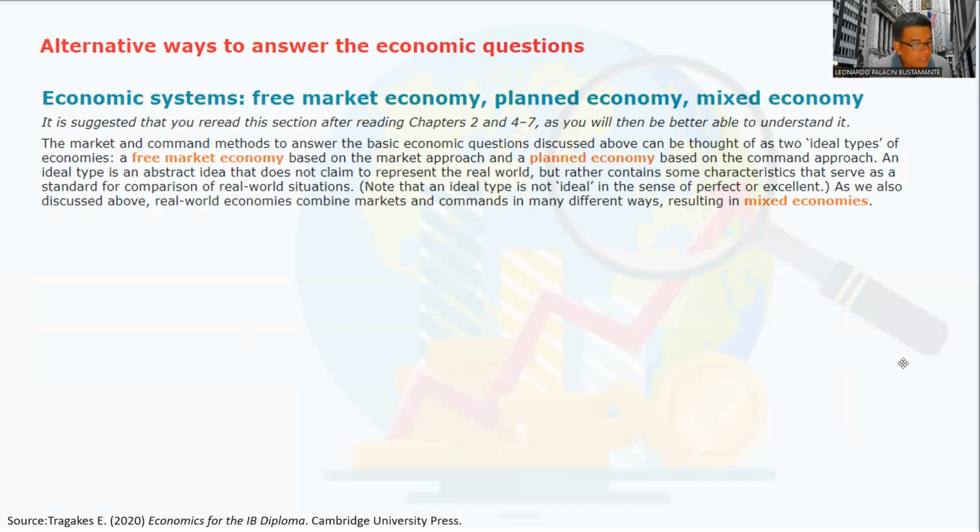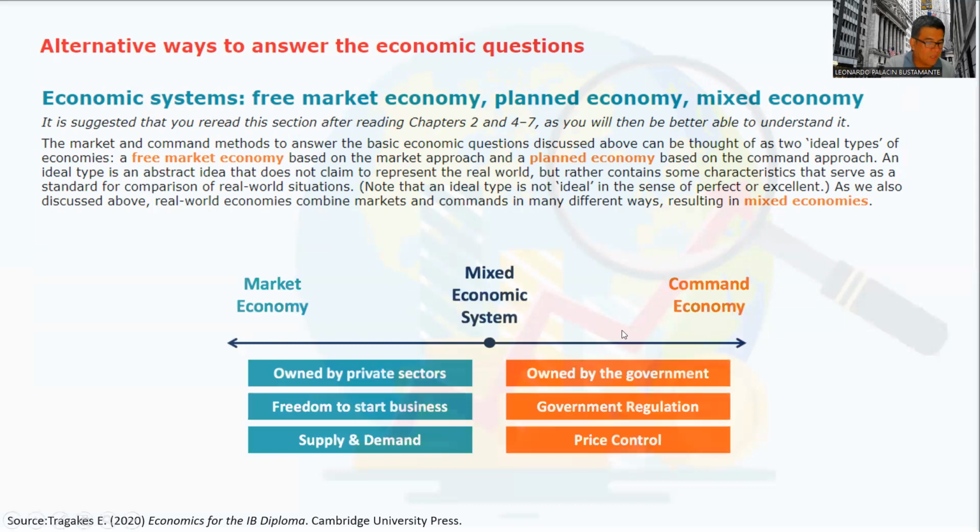Now, it's important to note that in reality, economies make combinations of both market and command methods, and we can call them mixed economies. Here we have a graph of this.